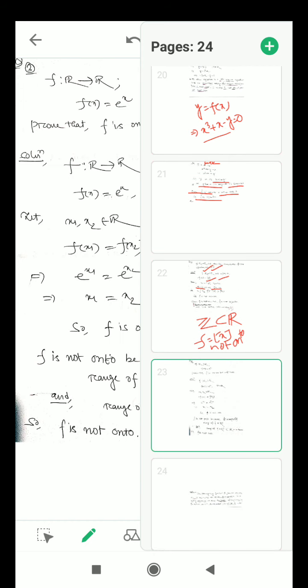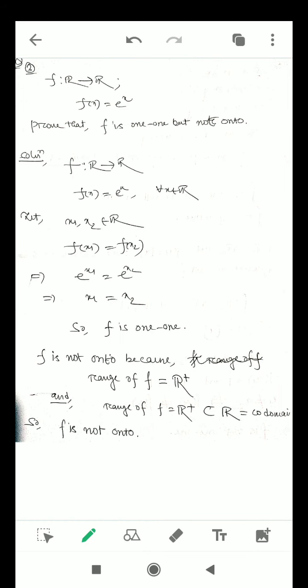Now the next thing is a very well-known function, f(x) equal to e to the power x, the exponential function. We have to find out whether this function is 1-1 or not, and whether it is onto.